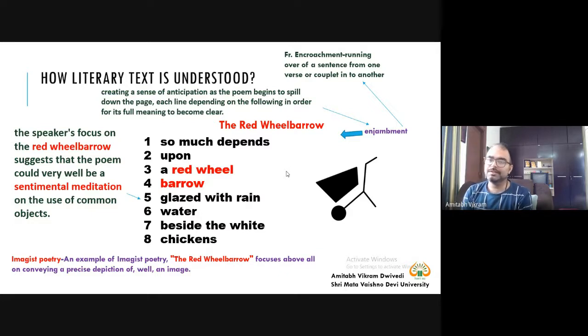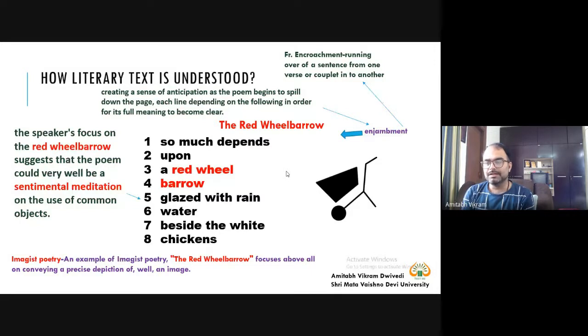Not only with this phrasal verb depend upon, but also red wheelbarrow. Now red wheelbarrow is one object, but again you have a running over of one phrase into another. You are writing in the third line simply red wheel, and in the next line you are writing barrow. So again the running over effect is there.